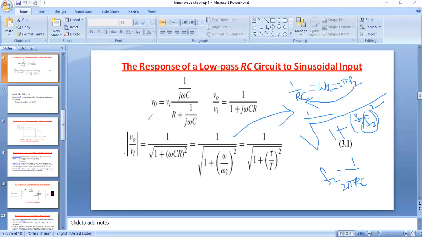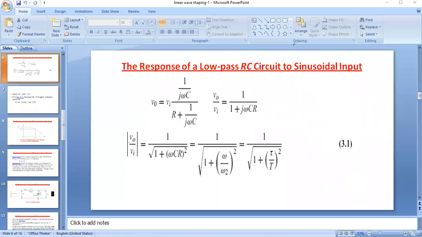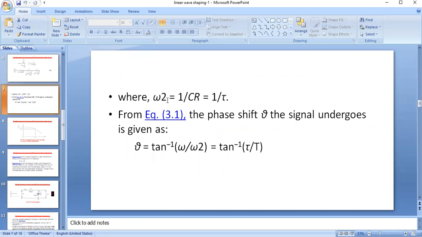Here we get the relation between the magnitude of gain and frequency. What is the magnitude of gain? V naught by Vi is equal to 1 divided by square root of 1 plus F by F2 whole square. Here F2 is the cutoff frequency. Now we are going to plot. See here, omega 2, that is F2, is equal to 1 by 2 pi RC.